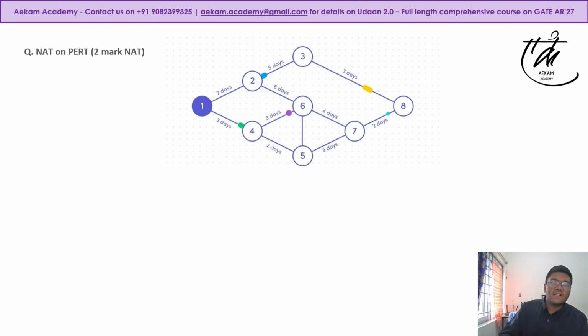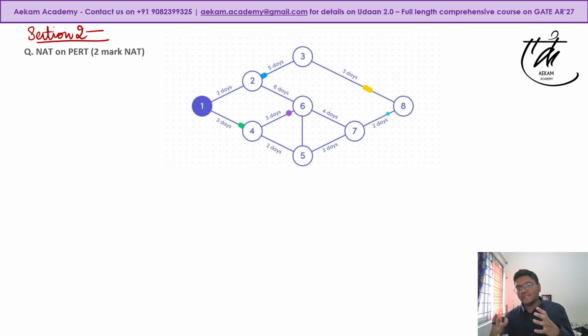Okay. Coming to section two, that is your construction management. In section 2, we have a very much set footprint. Usually you have one numerical from CPM or PERT. You have one numerical from your quantity estimation, and there can be some smaller MCQs here and there regarding, say, professional practice, disaster management. There can be questions based on long span structures, right? So overall, you can always expect 7 to 8 marks of theory from your construction management.